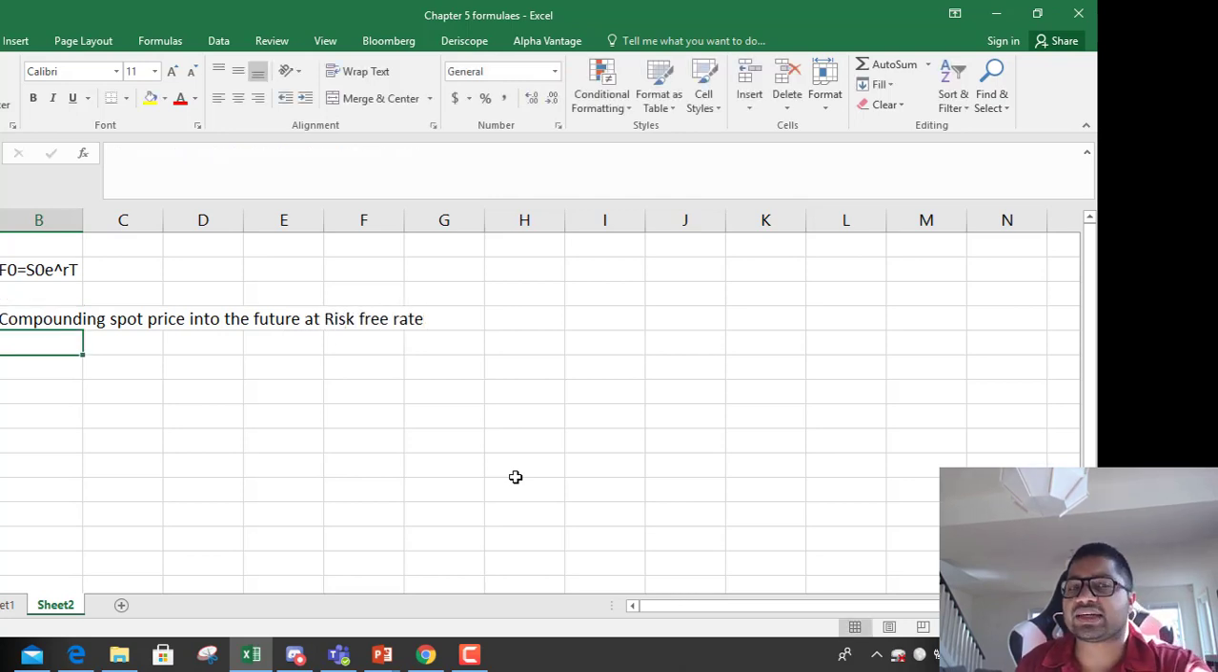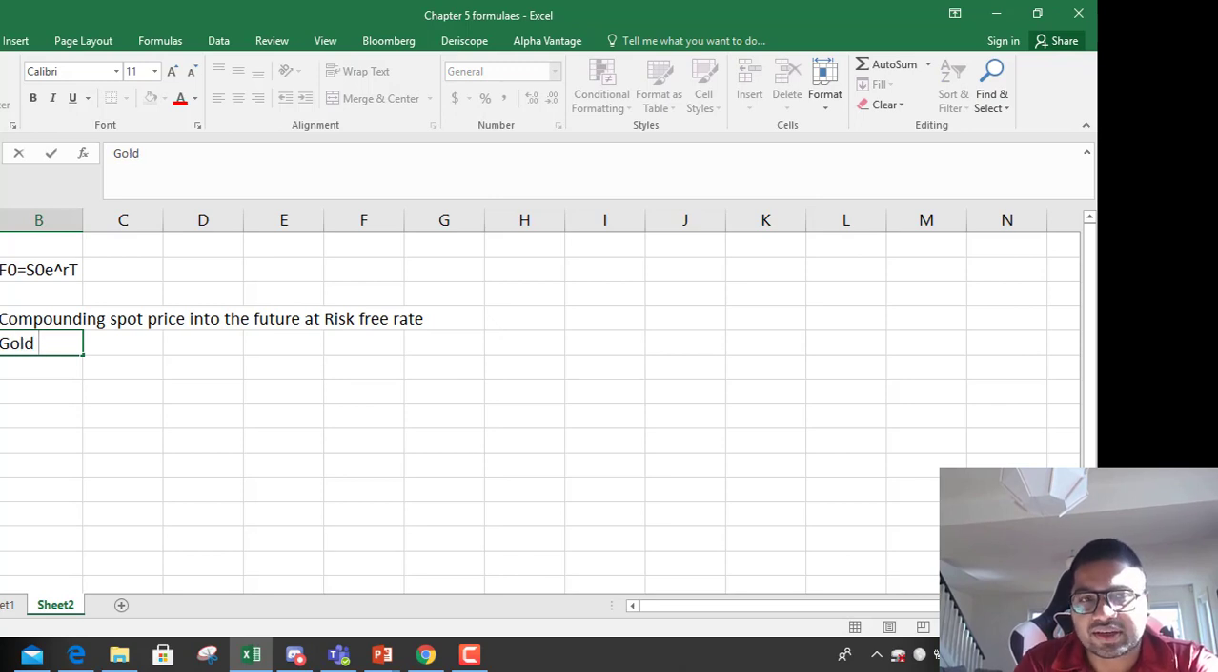In the last class we discussed that whenever there is e to the power of a positive number, it is compounding. Whenever there is e to the power of a negative number, it is discounting. So how do we always find the future price? We find the future price by compounding the spot into the future. Let's take an example.